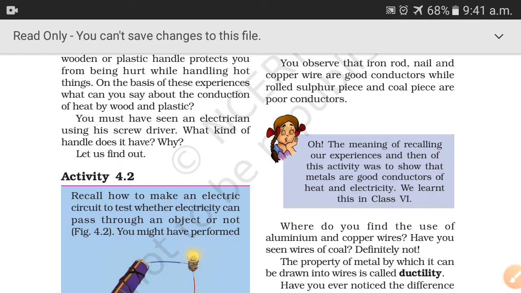Silver metal is the best conductor of electricity. Copper is the next best conductor of electricity, followed by gold, aluminium and tungsten. The electricity wires are made of copper and aluminium metals because they are very good conductors of electricity, right?